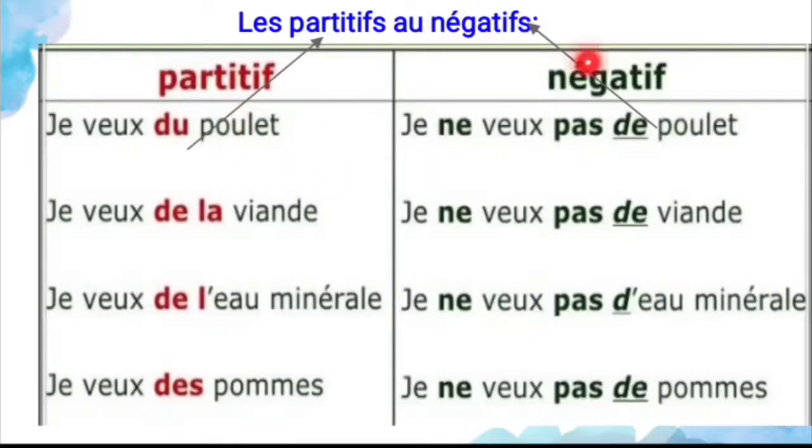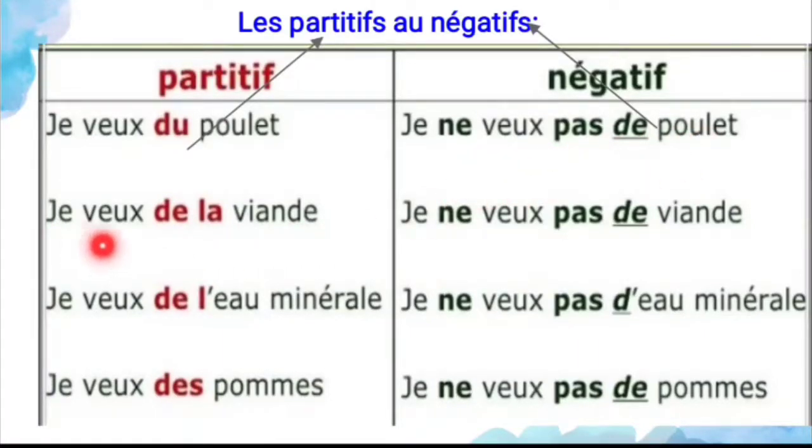Here, when you change into negative form, instead of du, de la, de l' and des, you have to use de or d' when changing into the negative form. So this is one of the rules for the partitive article. When you change into the negative form, the subject is what? Je, and negative ne, and the verb, and pas, it's a negative word, and instead of du we can use de poulet. So I don't want the chicken.